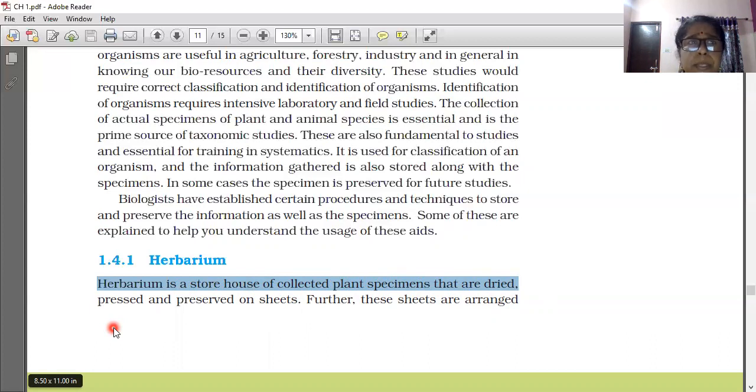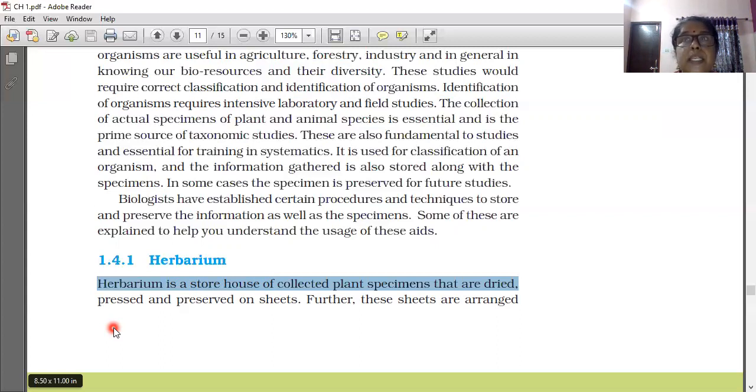Afterwards, we are keeping these plant parts in between two blotting papers and pressing like this. Then what will happen? All the water content of that part will come outside and the blotting paper will absorb it. As a result, it will get dry. So removing the water content is the purpose of pressing in between the blotting paper. As a result, all the water content will be removed.